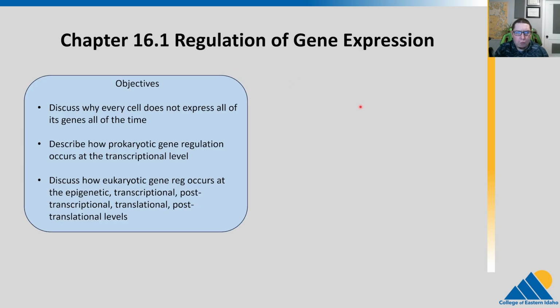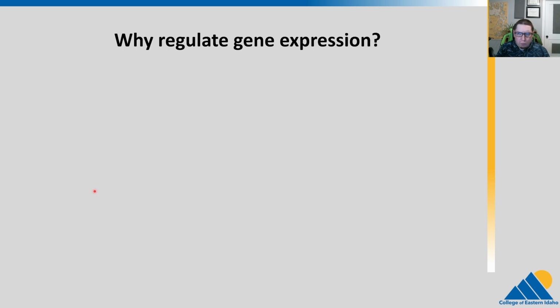So let's look at an overview of regulation of gene expression. We're going to discuss why some cells don't express all of the genes all the time. We're going to look particularly at prokaryotic gene regulation and where it occurs. And then we'll talk a little bit about eukaryotic and see that there are a lot more levels here because of the complexity that's there. So here's a question. Why regulate gene expression? I've already given you one example, but think more broadly about an organism. Why might they need to regulate gene expression? Go ahead and pause the video, think about that.